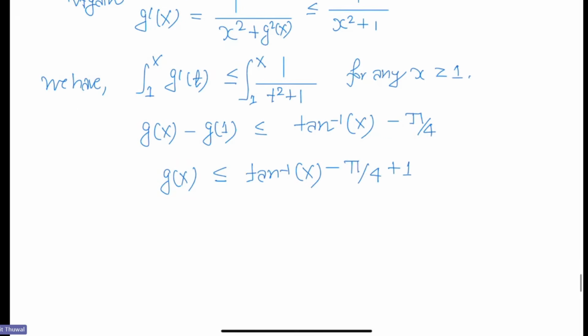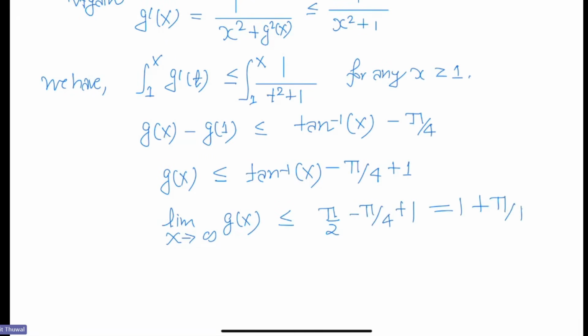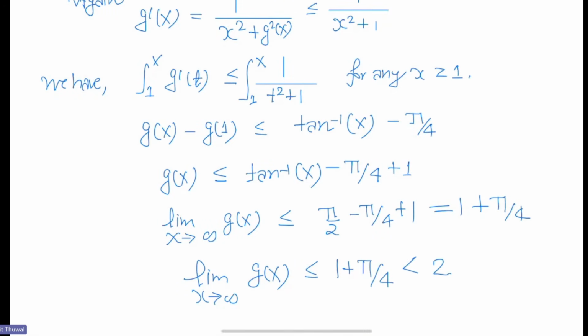So this means that g(x) is bounded. The limit as x tends to infinity of g(x): the other side comes out to be pi by 2 minus pi by 4 plus 1, so this is 1 plus pi by 4. It means the limit of g(x) exists, because of the monotonicity, and it must be less than or equal to 1 plus pi by 4. I think this is strictly less than 2, right? We have got a finer bound.